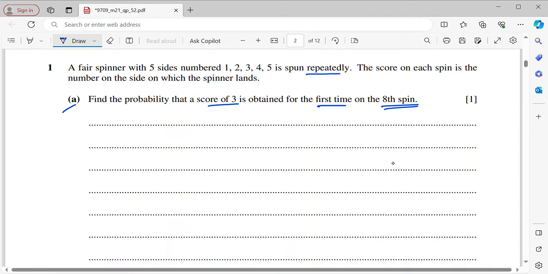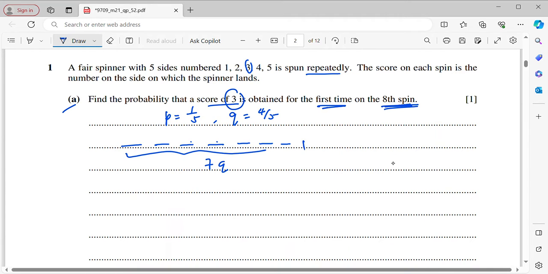Okay, so you need to get a score of 3. That means the probability of getting 3, which is P, equals 1 over 5. That means Q is going to be 4 over 5. So it means that a score of 3 is obtained for the first time on the 8th spin, meaning the first 7 spins, 1, 2, 3, 4, 5, 6, 7, will all be failures. So 7 Q's, and then the last one is going to be P.